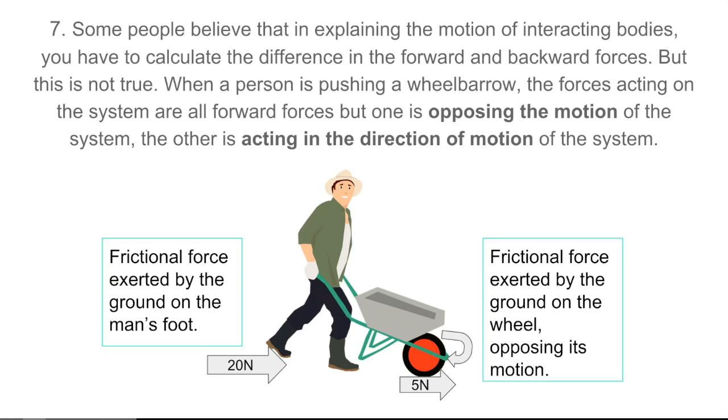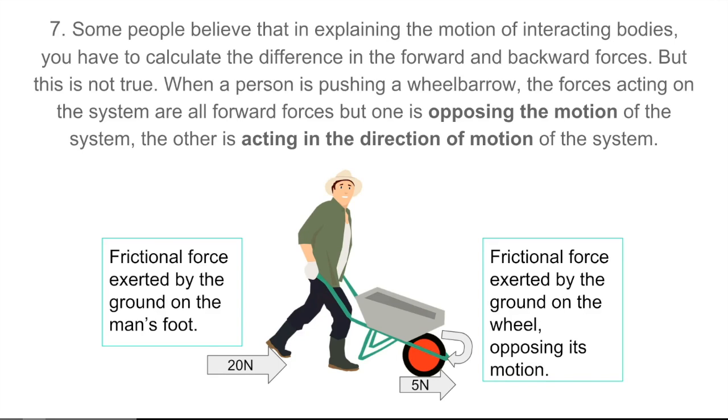The 7th misconception. Some people believe that in explaining the motion of interacting bodies, you have to calculate the difference in the forward and the backward forces. So for example, if I have a forward force of 10 newtons and a backward force of 7 newtons, then I can say that an object will move forward with a resultant force of 3 newtons. But this is not always true.